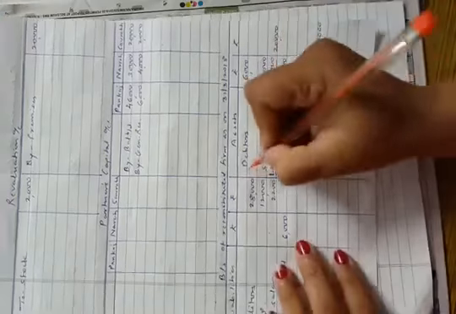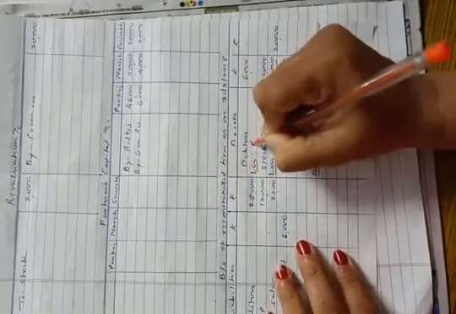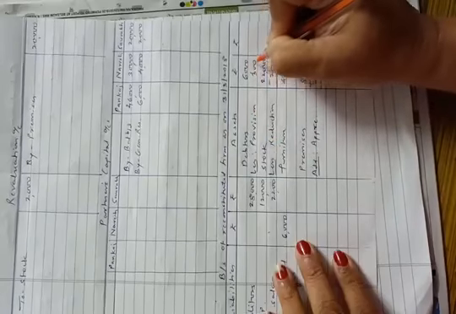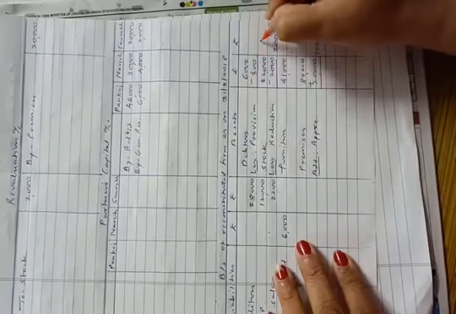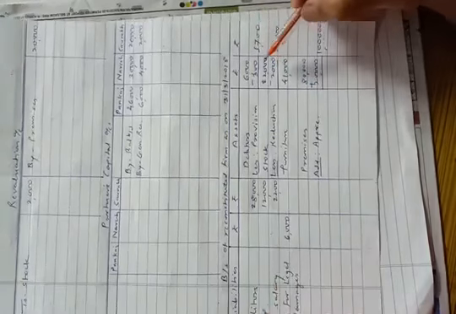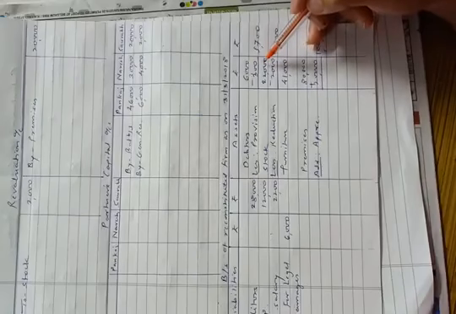So we will deduct here less provision rupees 300, so the outer column amount will be 5,700. Now our new provision is 300.